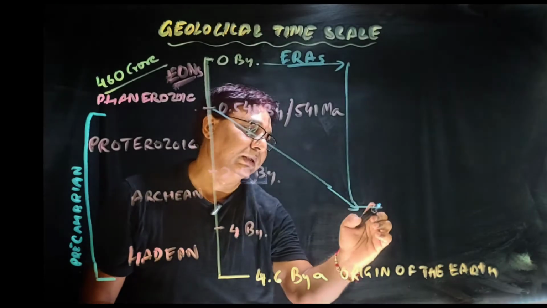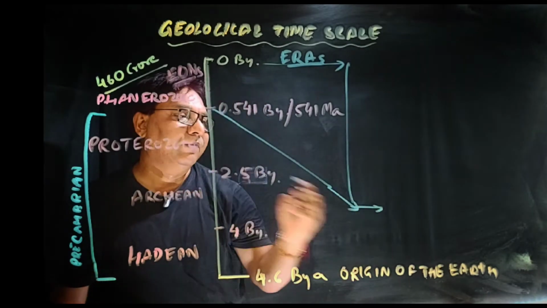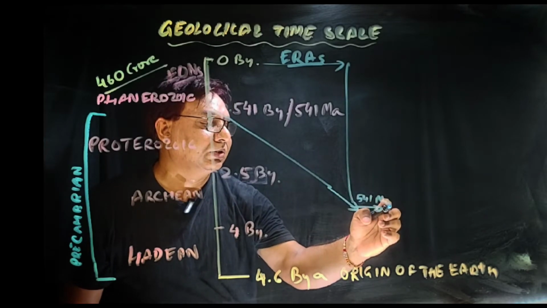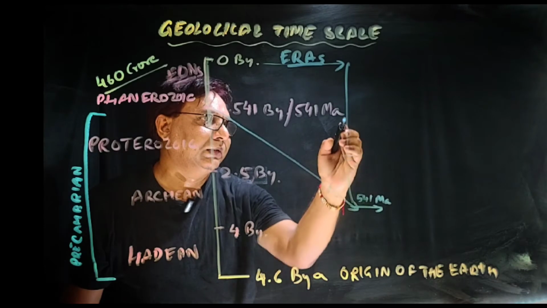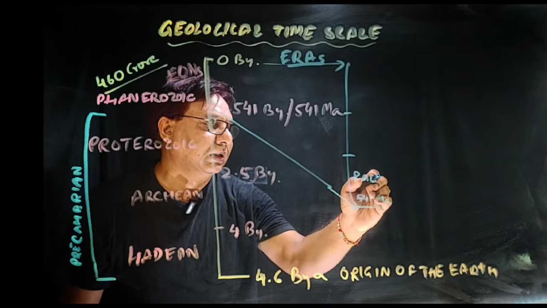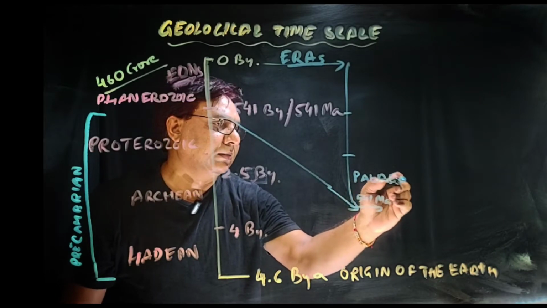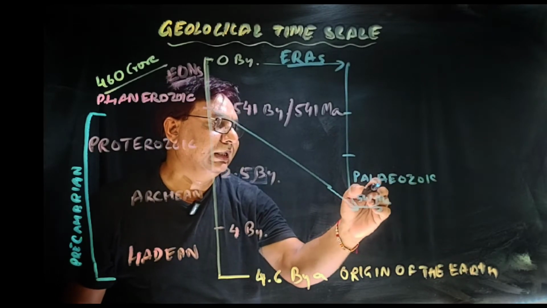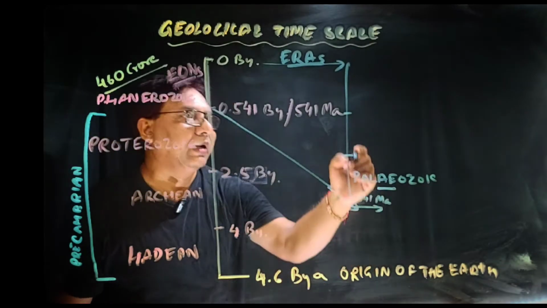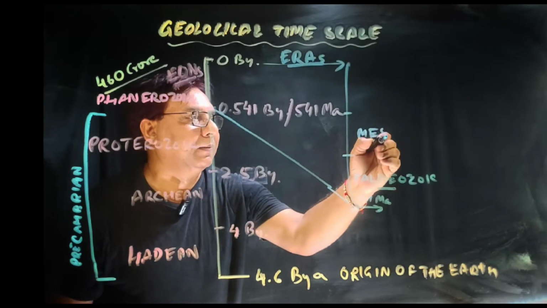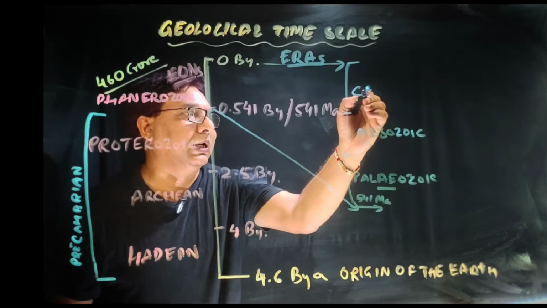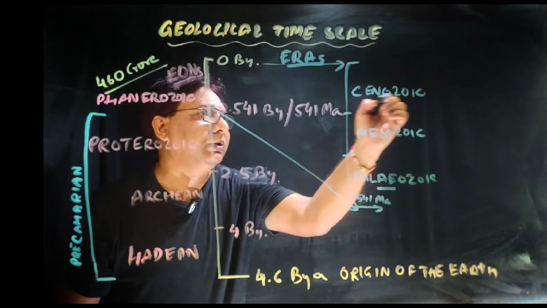What are those eras? The first one started from 541 million years, and the first one is called Paleozoic. Somewhere you will see only E, AE is not there, only E is there. Paleozoic era, then Mesozoic era. And the last one, the current one, is Cenozoic era.